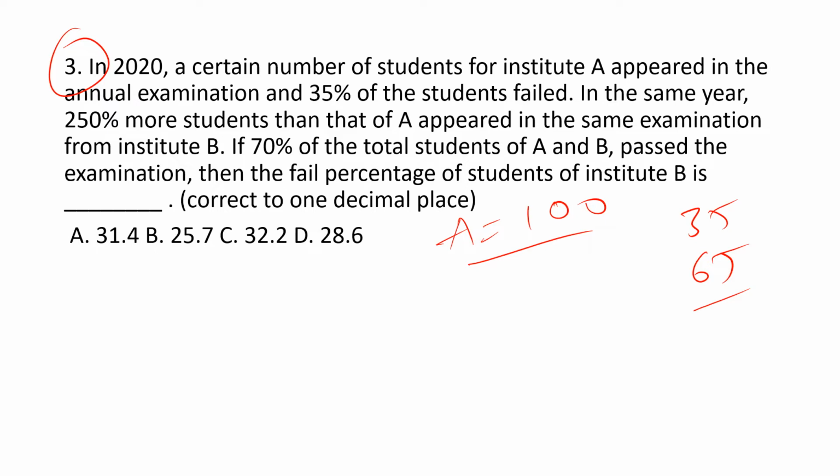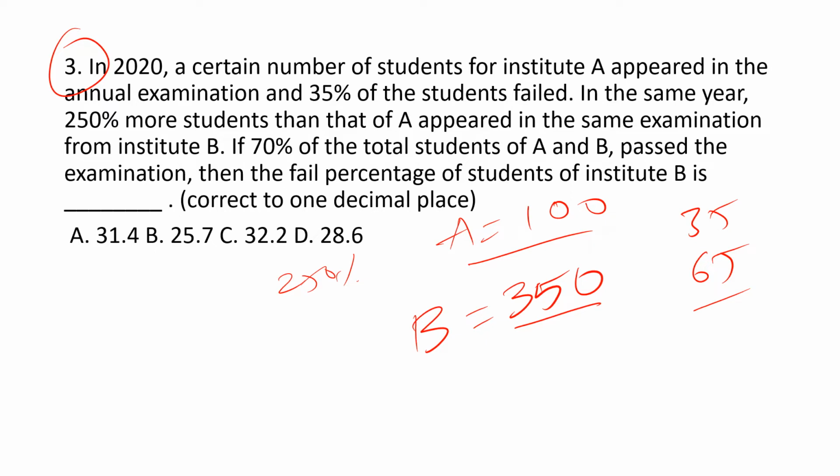And in the same year, 250% more students than A appeared in the same examination from B. So 250% more than A becomes 350, because we have taken 100 as the total number of students from A. So now the total number of students from B becomes 350.